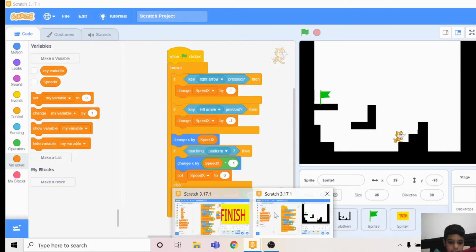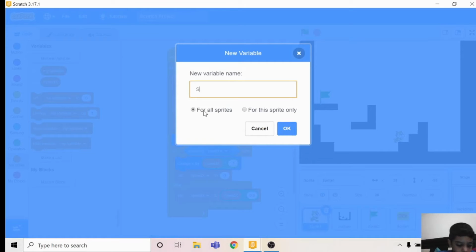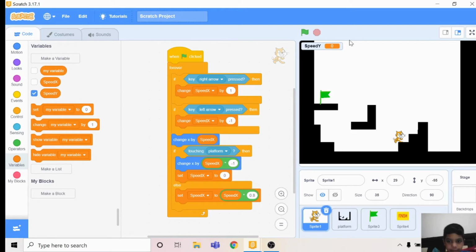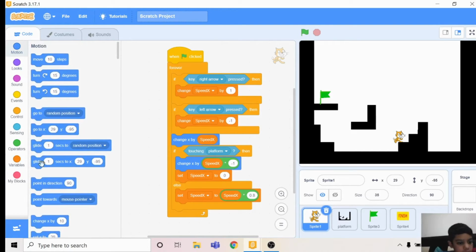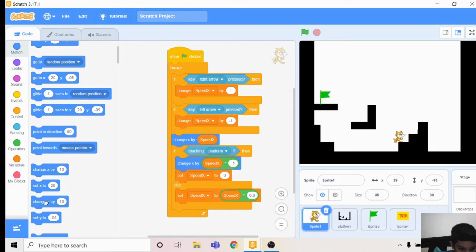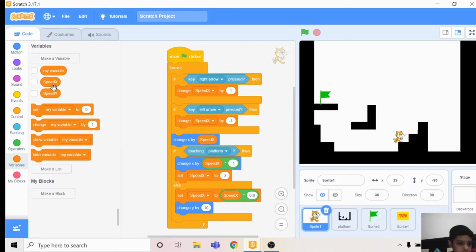After that, you make a variable called speed y. S P E E... wait. Speed y. Okay. Disable it. Go to motion. Just take in the change y by. Scroll down a little bit. Change y by speed y. Replace the 10 with speed y.